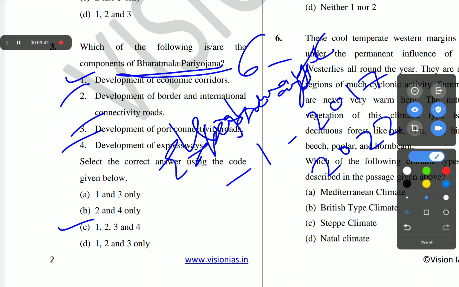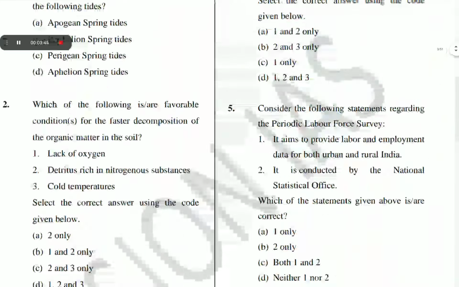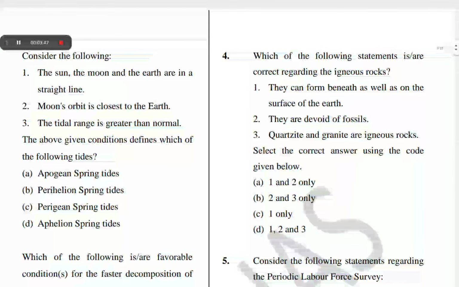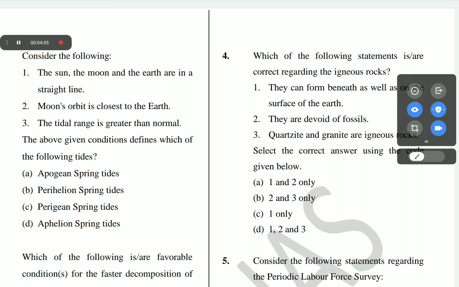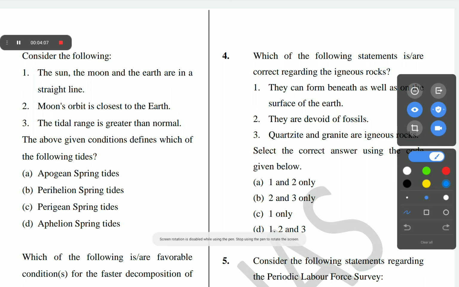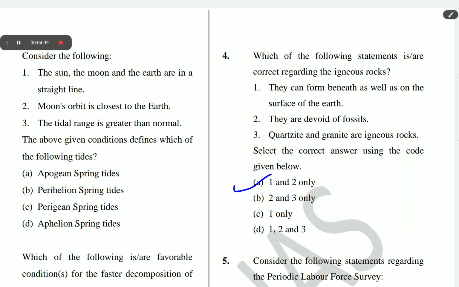The next question is question number 4. Which of the following statements is correct regarding the igneous rocks? 1. They can form beneath as well as on the surface of the earth. 2. They are devoid of fossils. 3. Quartzite and granite are igneous rocks. The correct answer of question number 4 is A, 1 and 2 only.